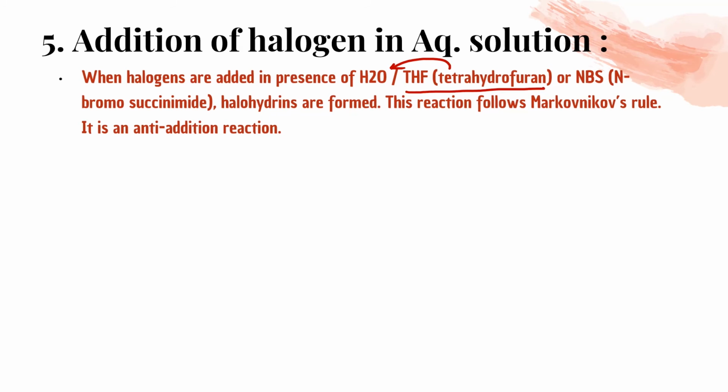N-bromosuccinamide. Halohydrines are formed. Halohydrines, that means the same carbon will have OH as well as X, halogen. Got it? So this reaction follows Markovnikov rule and it is an anti-addition reaction that is not in your NCERT, so you can leave for now. Yes?